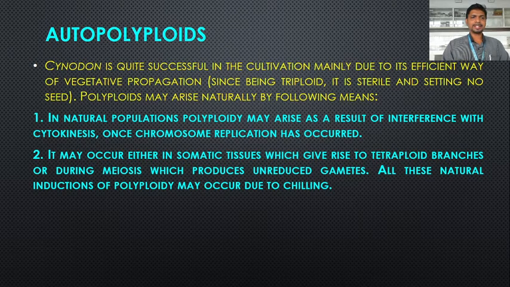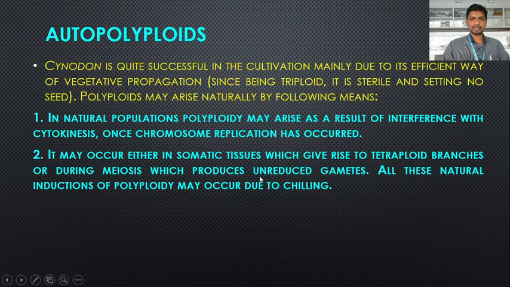The second is that it may occur either in somatic tissue, which gives rise to tetraploid branches, or during meiosis, which produces unreduced gametes. As a result of meiosis, the gametes normally possess half the number of chromosomes of the parental or mother cell. But due to certain abnormalities or interference in meiotic cell division, unreduced gametes are produced. These gametes are like the parental cell.